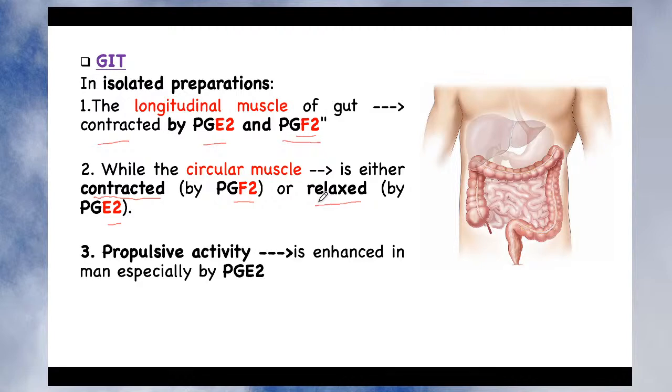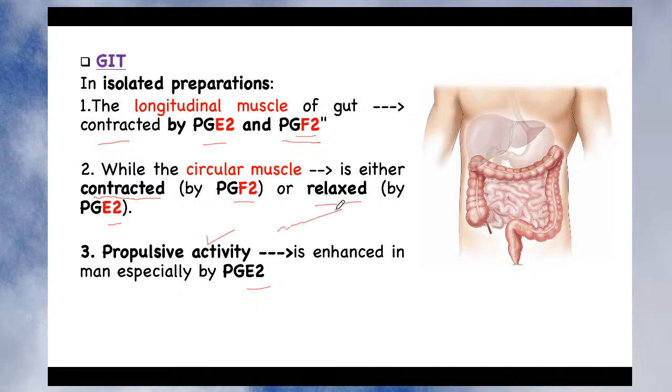Now, what is the action in vivo? When you give an injection of prostaglandin, maybe through IV injection, what action does it produce in the human body? Or if you give it to a rat, what action does it produce? When you give this drug, especially PGE2, it is observed that it increases the propulsive activity. What is propulsive activity?